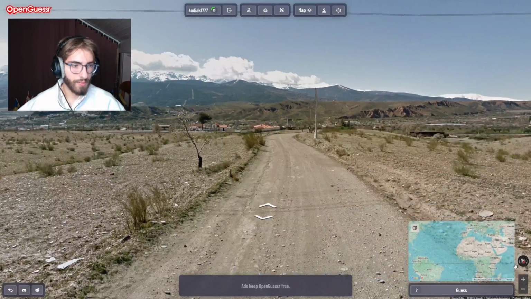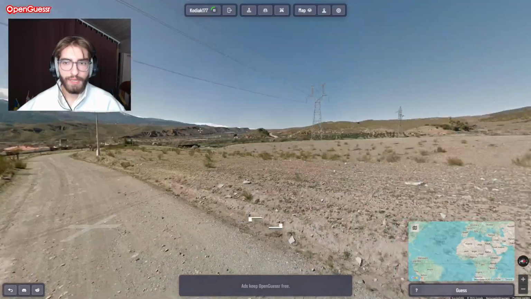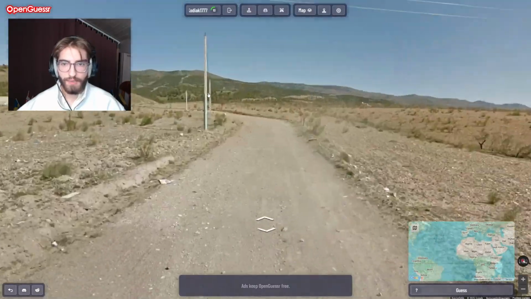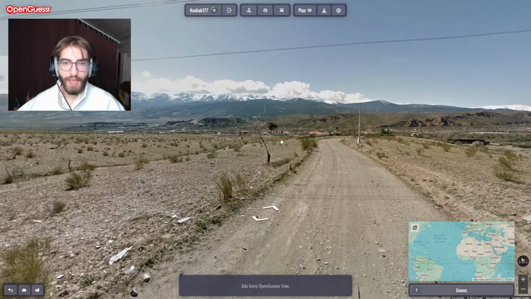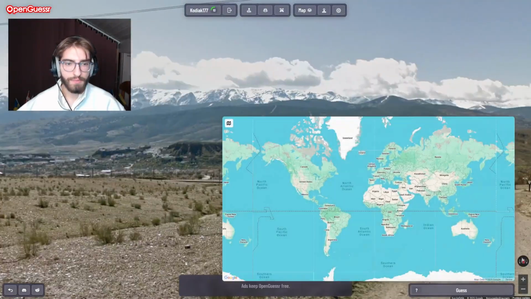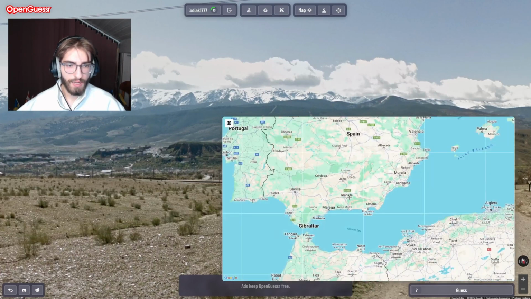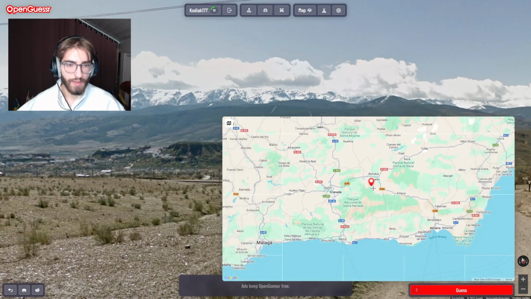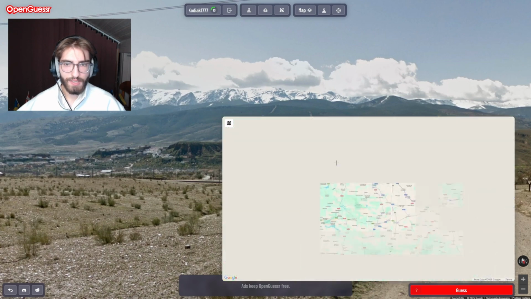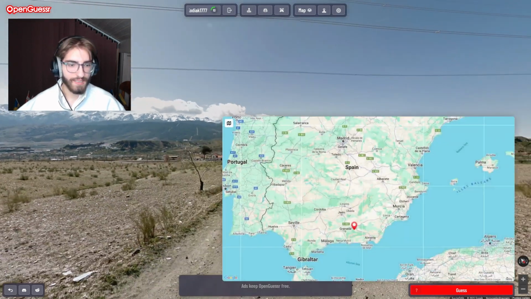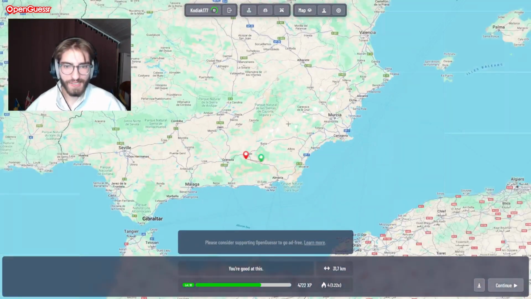Yeah, you also have the compass on the bottom side here, so it's literally just like GeoGuessr. So I was thinking we are in Spain here, based on the poles here, like the indents, and I think those big mountains to the south might be here in Andalusia, like those mountains close to the Sierra Nevada, or maybe some other mountains that I'm not too familiar with, but I would just guess here Sierra Nevada. And actually, yeah, some good guesses today.